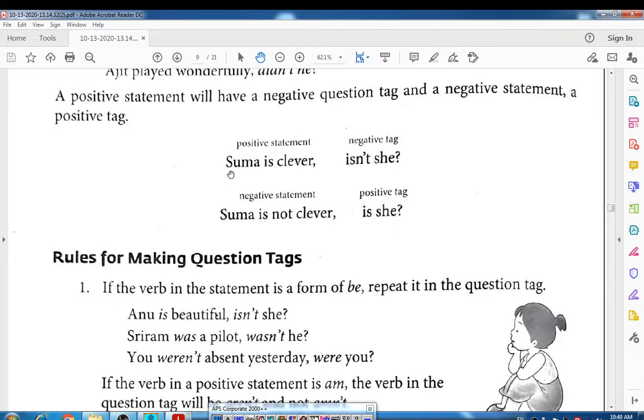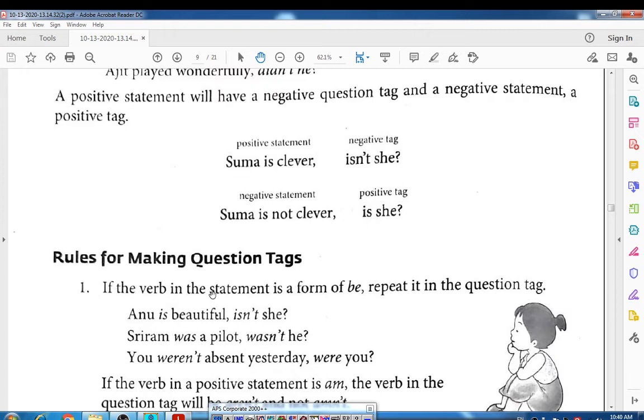Okay students, look at that. Suma is clever, isn't she? Negative statement: Suma is not clever, then the statement has a positive tag, like is she? Suma is not clever, is she? So let's see what are the rules that give you a clear idea about the question tag.